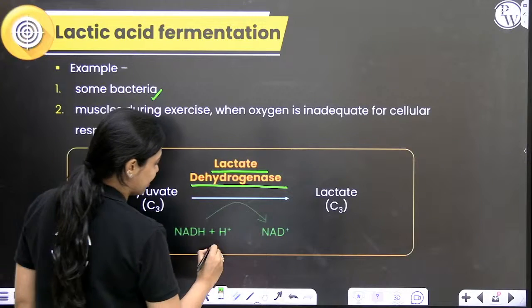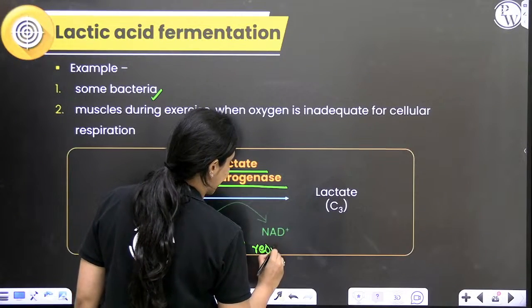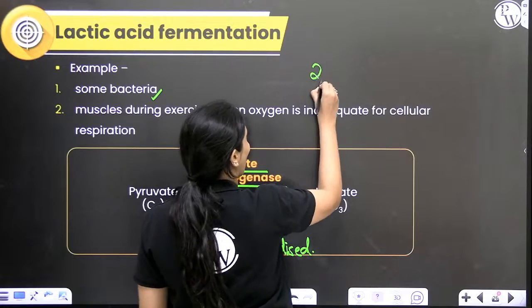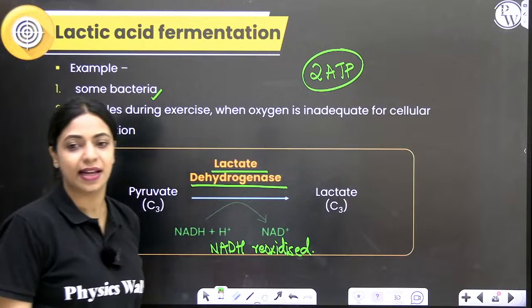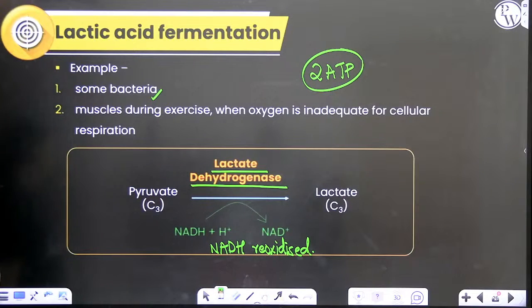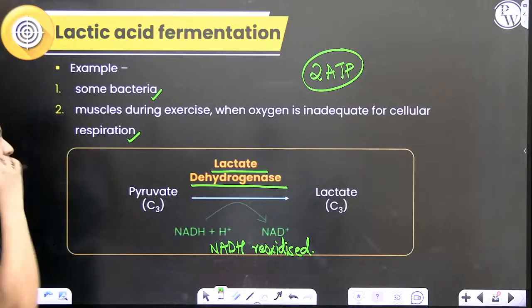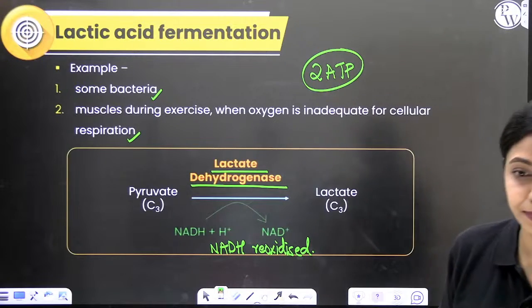Even over here, NADH will get reoxidized. So even over here, you will get a total of 2 ATP only. Only what was produced in glycolysis, that is all the ATP that the cell will get. So this happens in bacteria and it also happens in our muscle cells when there is not sufficient oxygen. I hope it is clear.